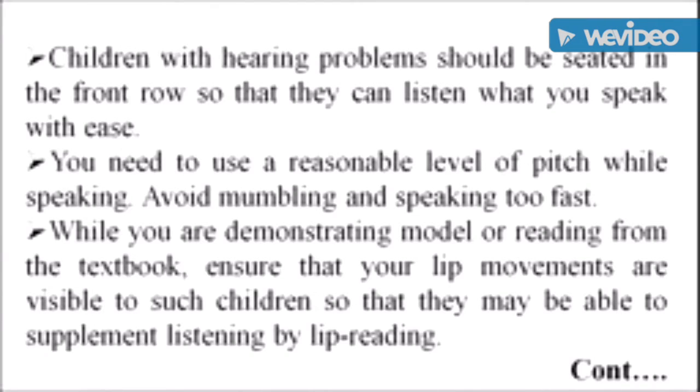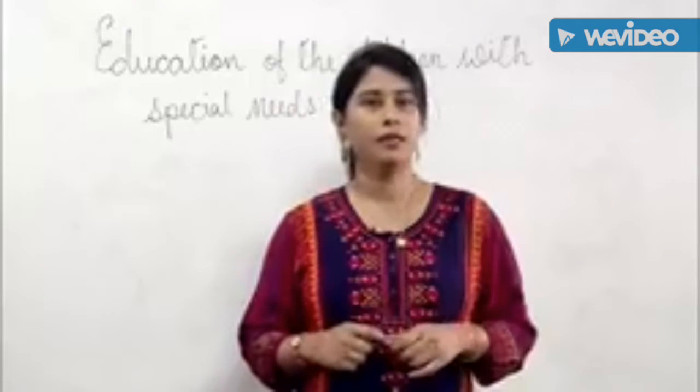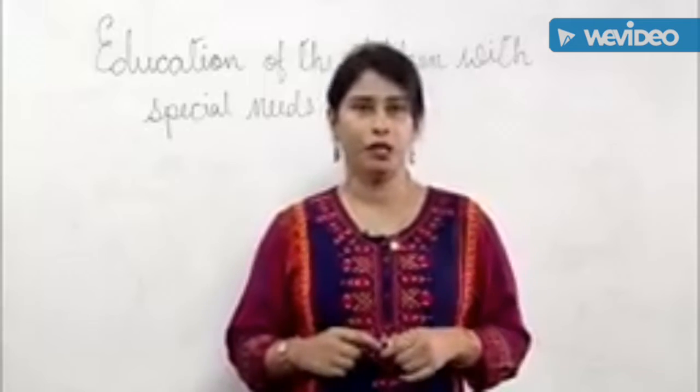Children with hearing problems should be seated in the front rows so that they can listen to what you speak with ease. You need to use a reasonable level of pitch while speaking. Avoid mumbling and speaking too fast. While you are demonstrating a model or reading from the textbook, ensure that your lip movements are visible to such children so that they may be able to supplement listening by lip reading.